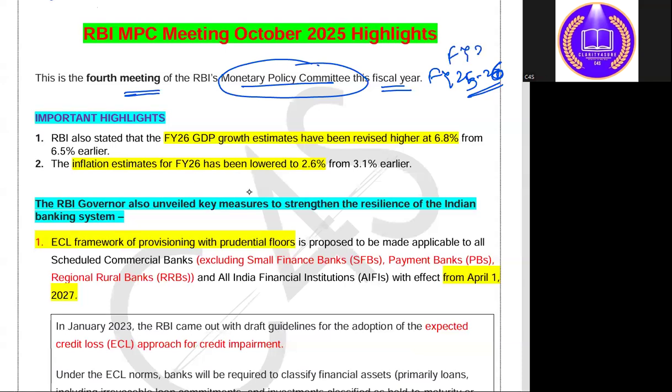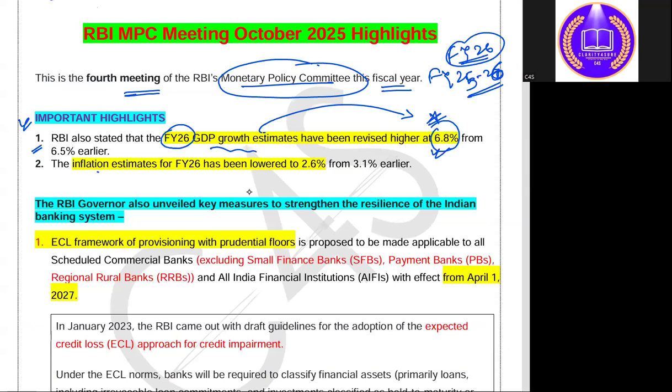Or you can say FY26. So these are some key highlights. The first question is also framed from this statement only. RBI stated that for FY26, the current financial year, the GDP growth estimate has been revised higher to 6.8%. This you need to remember: GDP growth estimate revised from 6.5% to 6.8%.